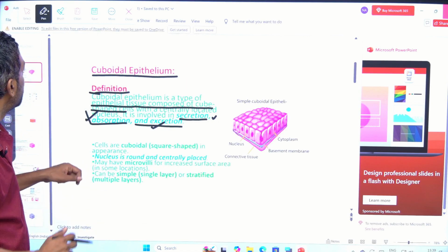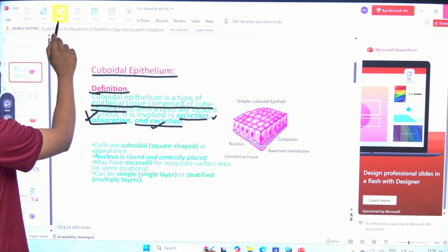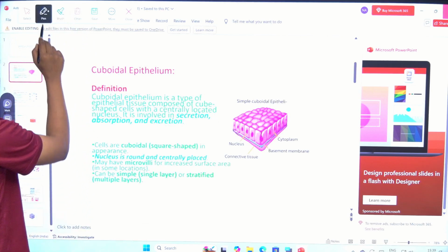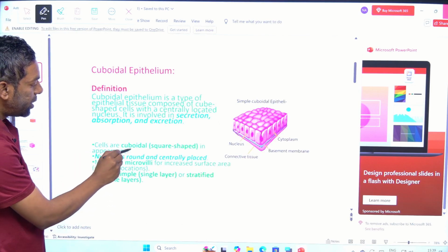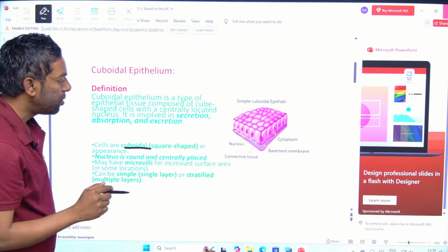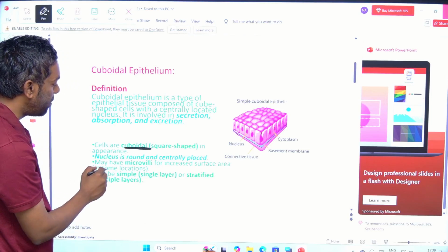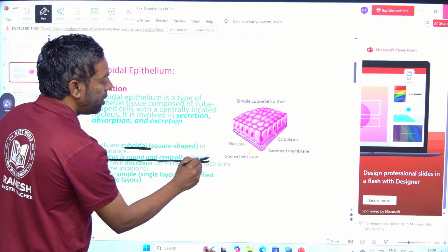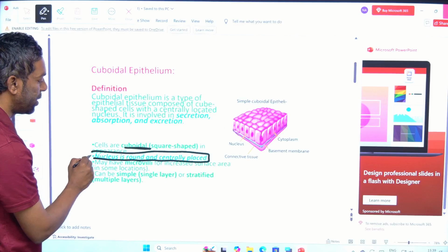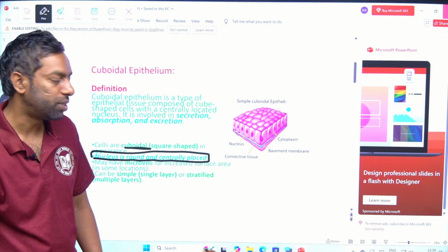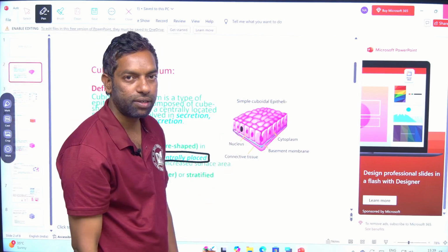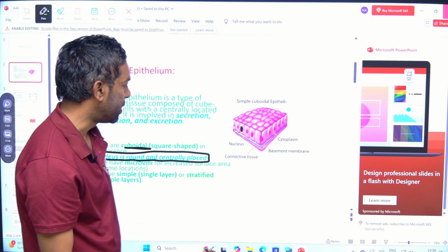So, the cells are cuboidal, just remember, cells are always cuboidal. Nucleus is round and centrally placed. This is the most important, guys. This is the most important. Nucleus is centrally placed and round. Central and round. Okay?